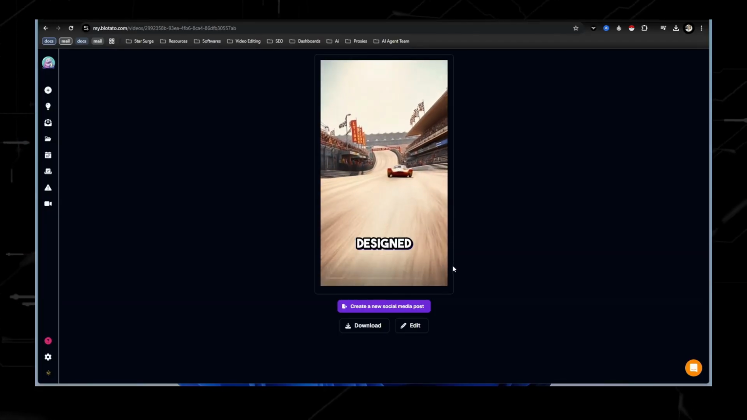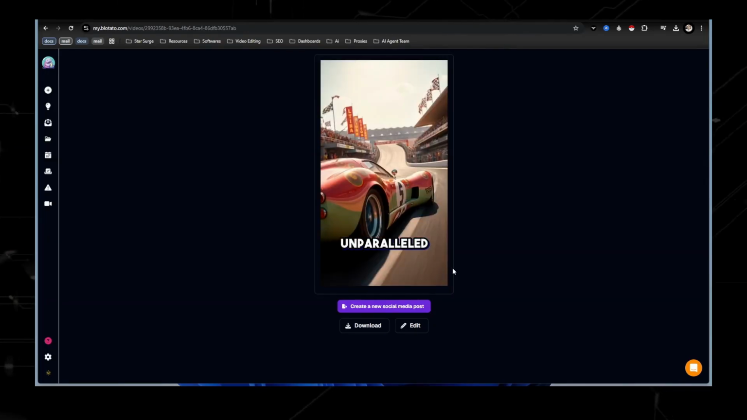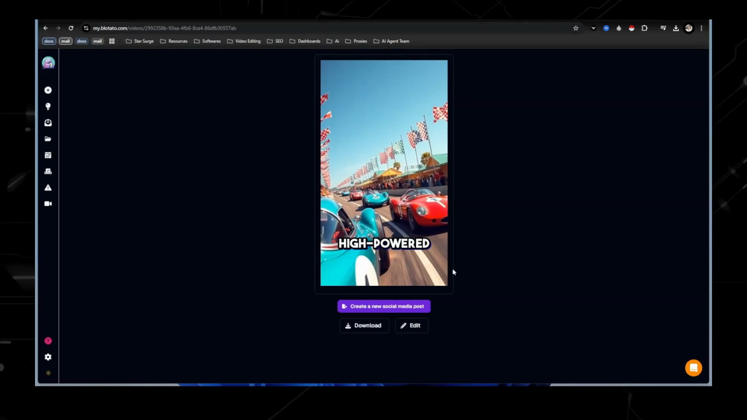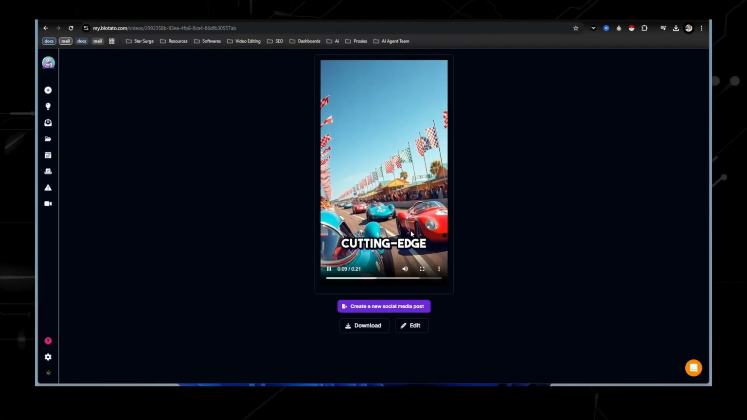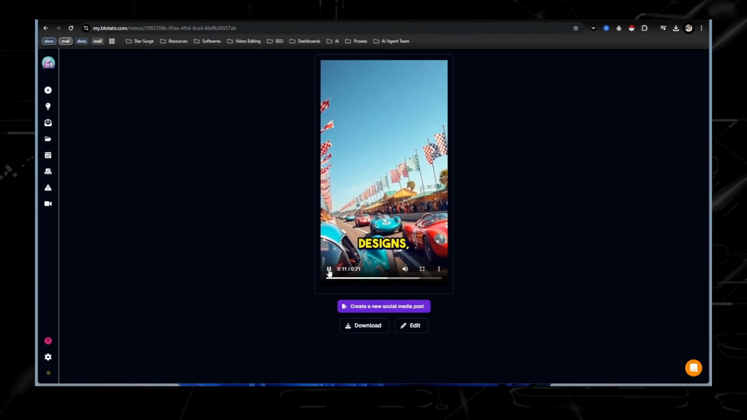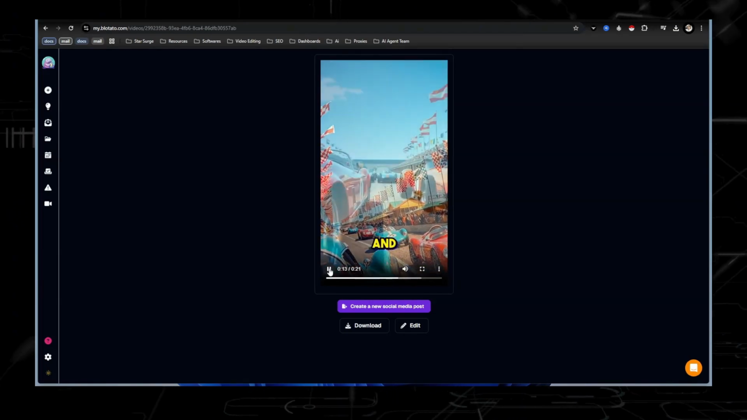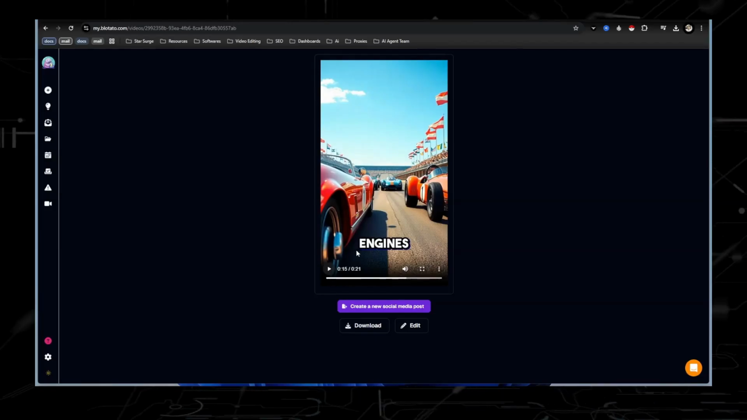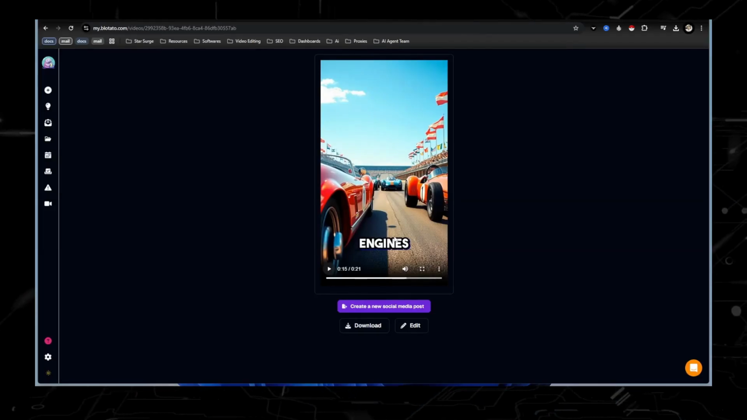Speed and precision, designed to dominate the tracks with unparalleled performance. These high-powered machines combine cutting-edge technology with aerodynamic designs, ensuring maximum speed, agility, and control. With engines that roll. Okay, so that is very good.